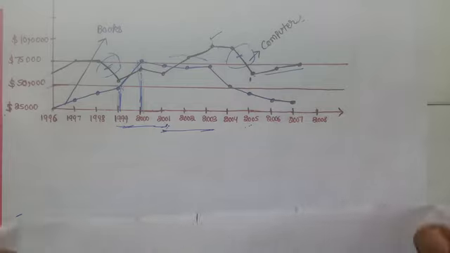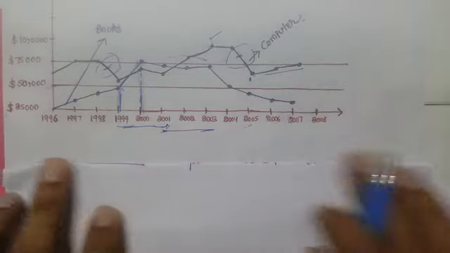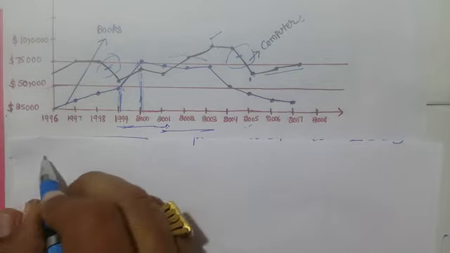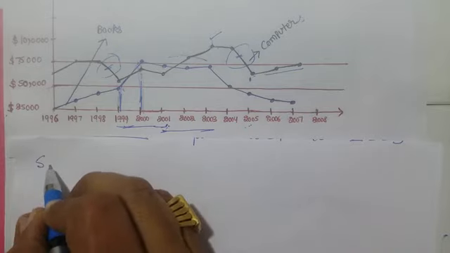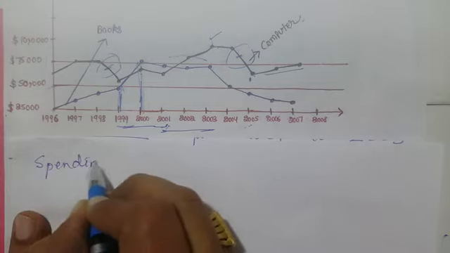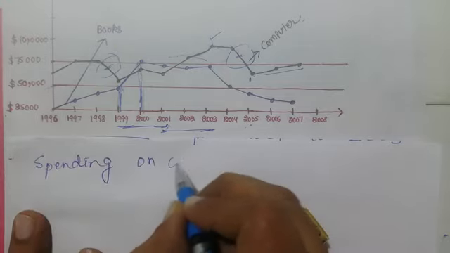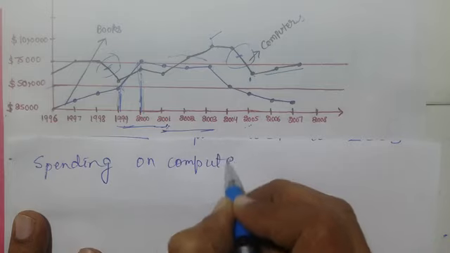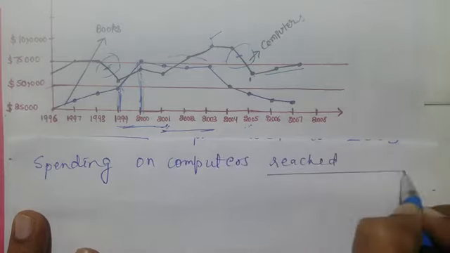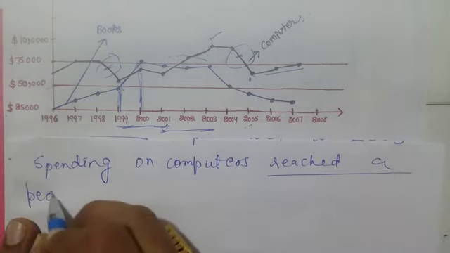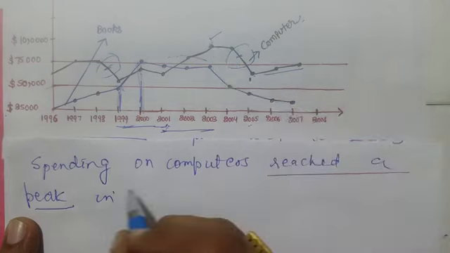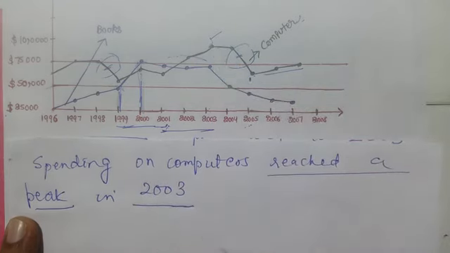Again, the same starting point, but these are the lines. We can say that you can change them according to you. Just a trick or a tip here, right? So: spending on computers reached a peak in which year? That you have to check according to the graph, right? This is 2003.